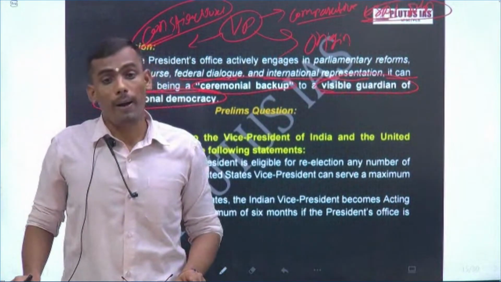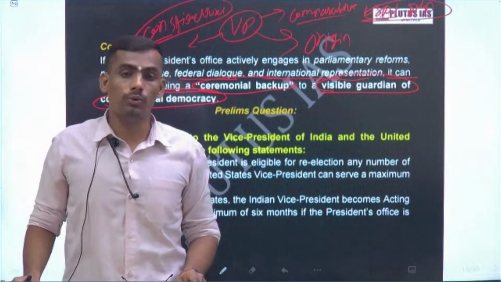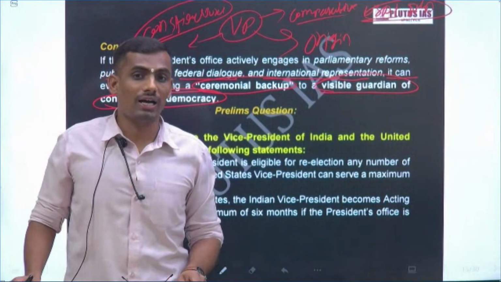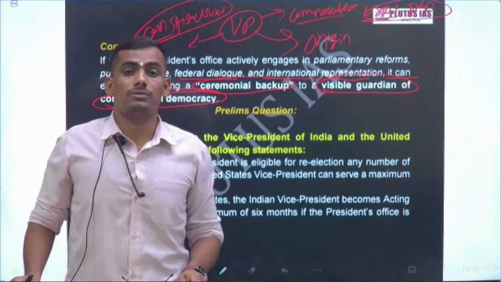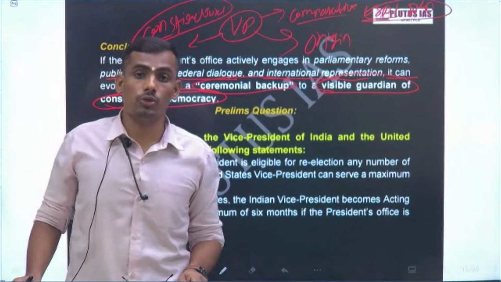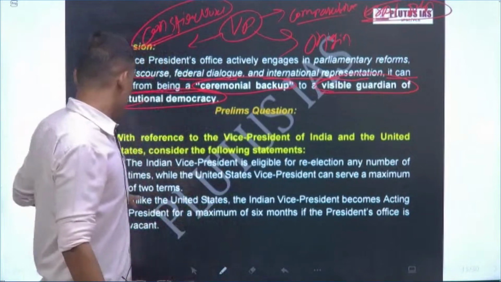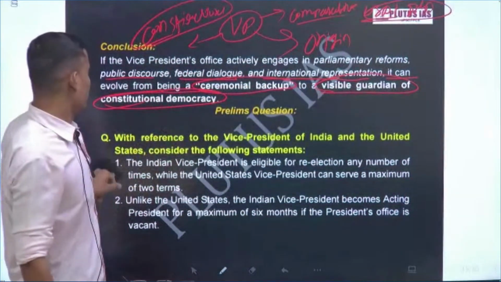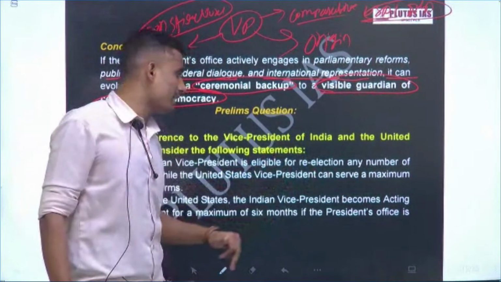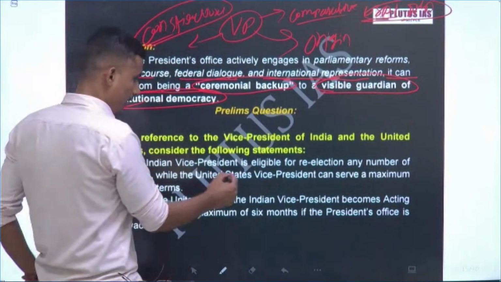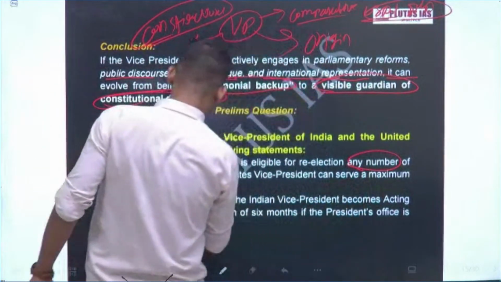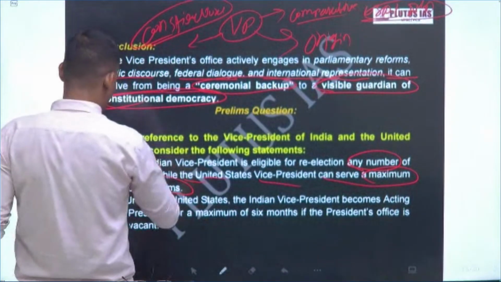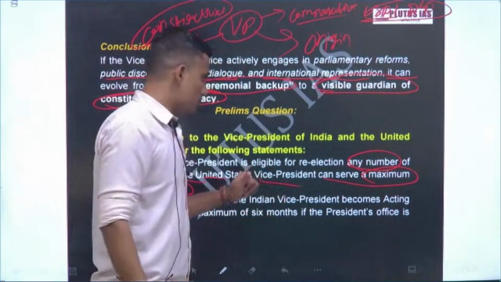This year there was a question on pardoning powers of the president of India and the USA, the comparison. Similarly, there are chances that next year UPSC will ask to compare and contrast the office of Indian vice president and the office of the USA vice president. Okay, let's see. With reference to the vice president of India and the United States of America, consider the following. The Indian vice president is eligible for re-election any number of times, while the United States vice president can serve a maximum of 2 terms. Remember this, any number. Is this statement correct or incorrect?